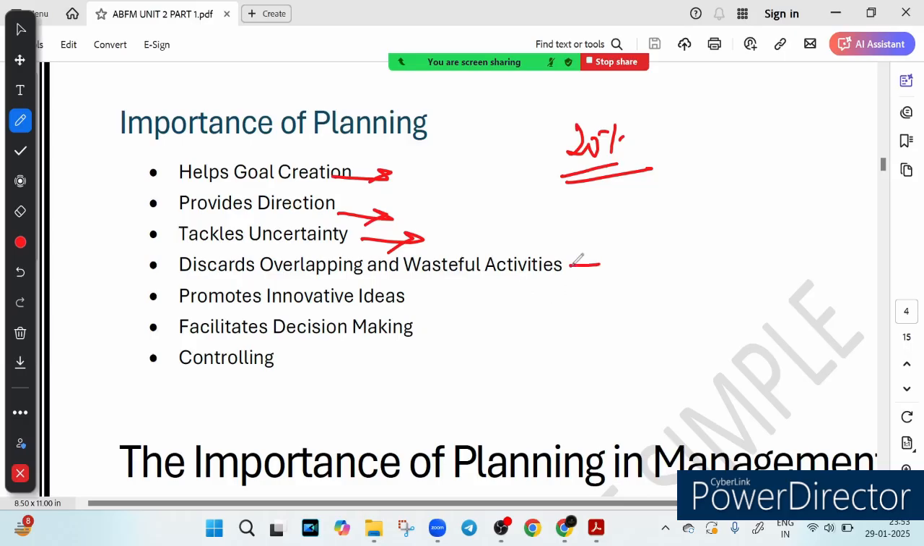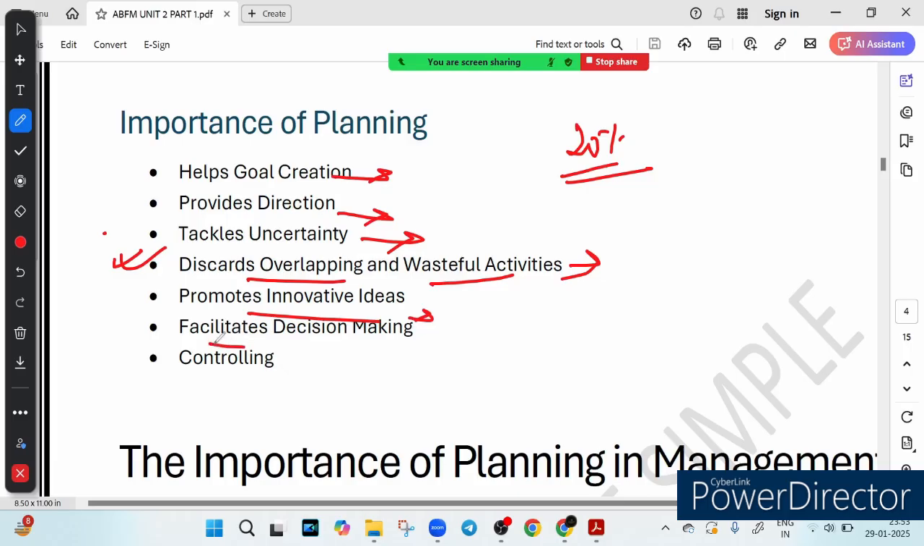Then we have eliminating wastage and overlapping tasks, maximizing efficiency. Without planning, two bank employees might unknowingly work on the same task, leading to wasted time and resources. It might be possible that overlapping tasks are there. So planning helps streamline work so that everyone knows what one does, right? Then we have encouraging innovation. What it means is that a great plan leads to great ideas. Banks that planned will launch UPI payment, instant loan approval, AI driven financial services, all through innovative planning.